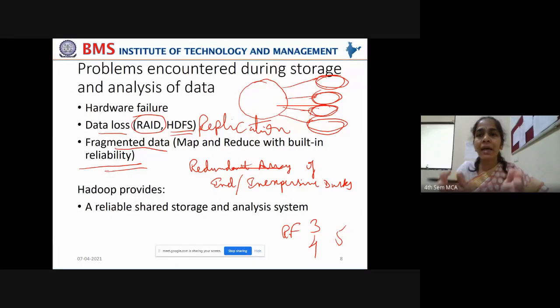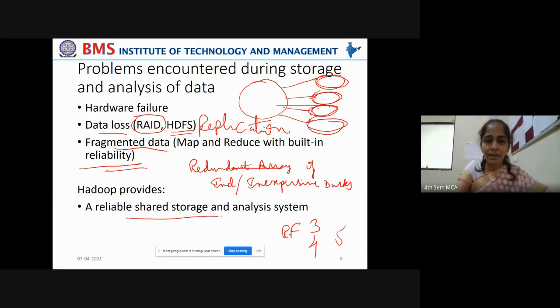MapReduce will take appropriate actions to map the data onto further divided storage on multiple disks and again consolidate it back to its original form. MapReduce is capable of mapping onto various disks to store the parts of data and again taking them back in order to make it available in the original form, right?